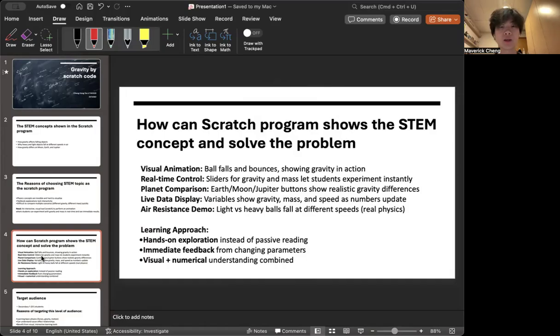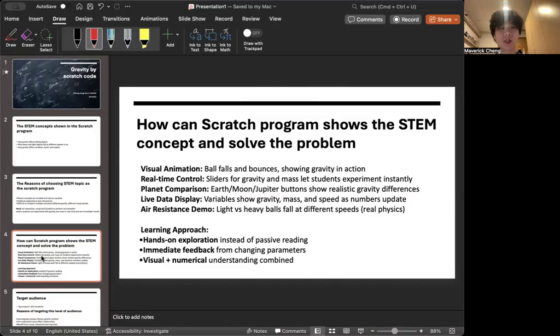How does this Scratch program show the STEAM concept and solve the problem? Firstly, it shows animation, real-time control, planet comparison, live data display, and also an air resistance demo.